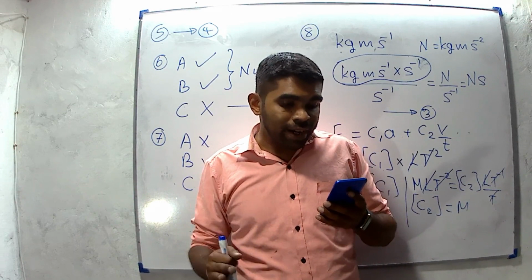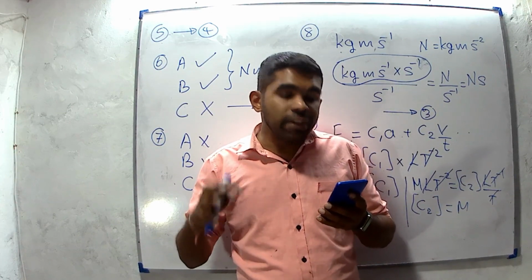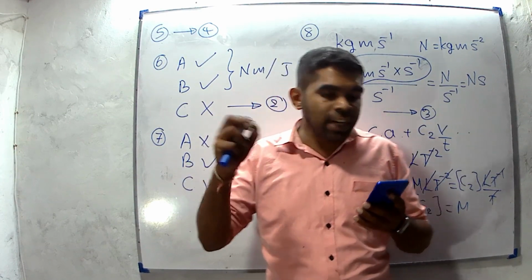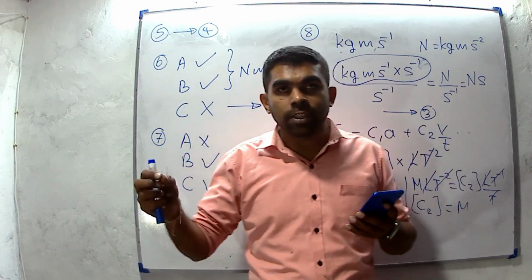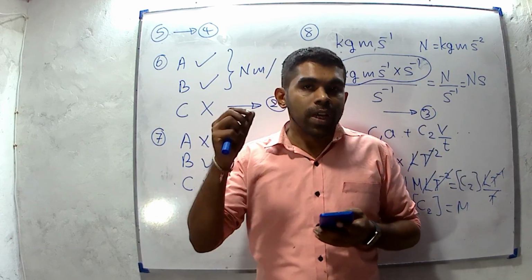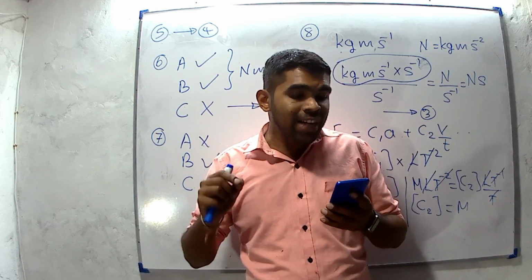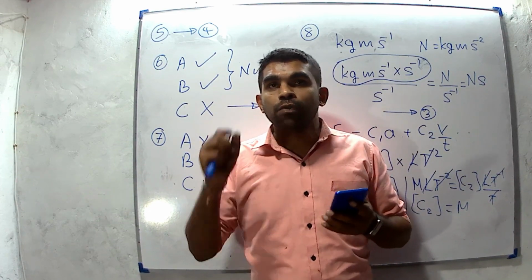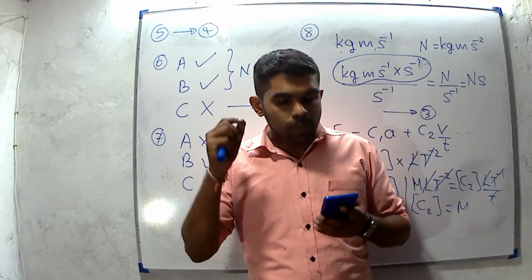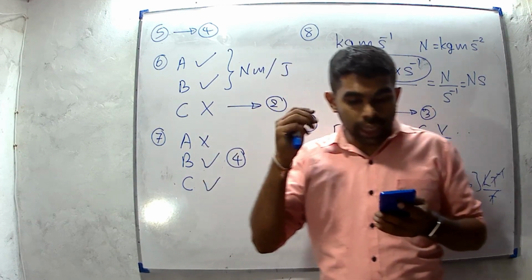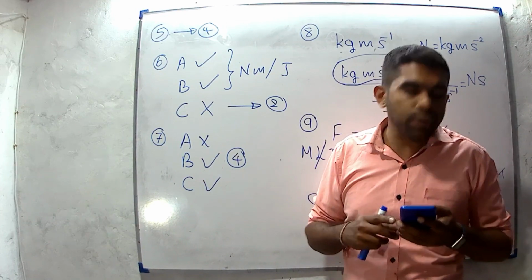Then the fifth one is given with the prefix, mega electron volt. Mega electron volt is also a unit of energy. Therefore, the second answer does not measure energy. Then the answer is 2 for question number 10.